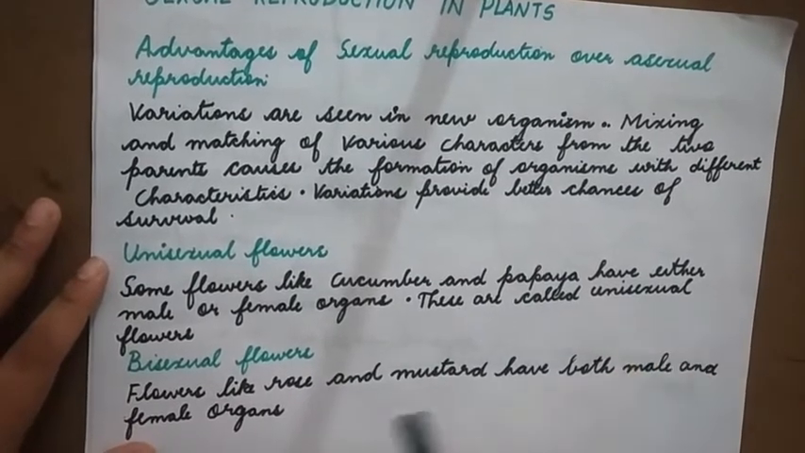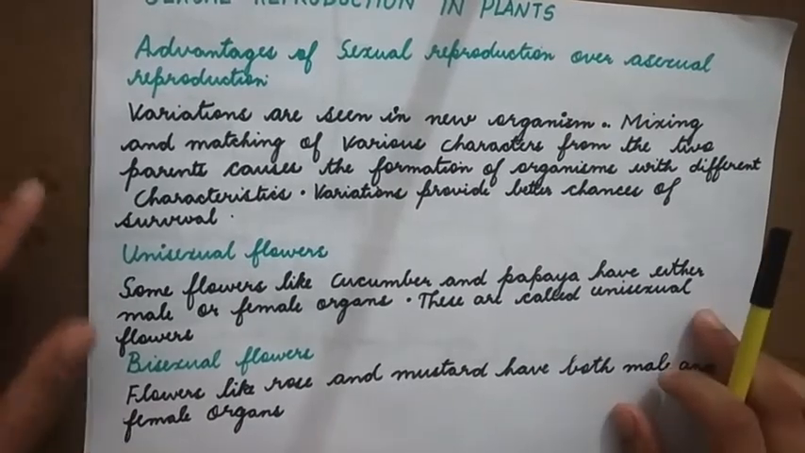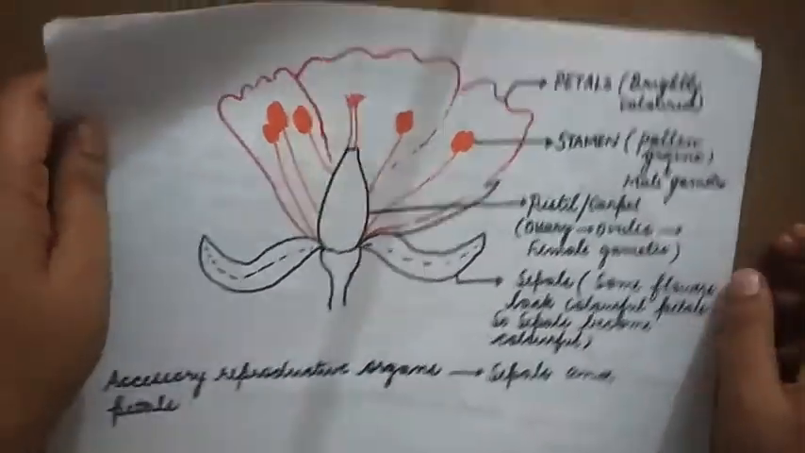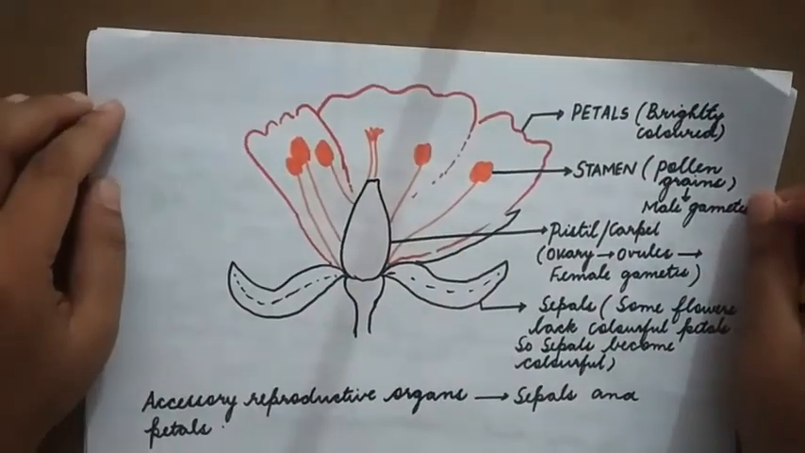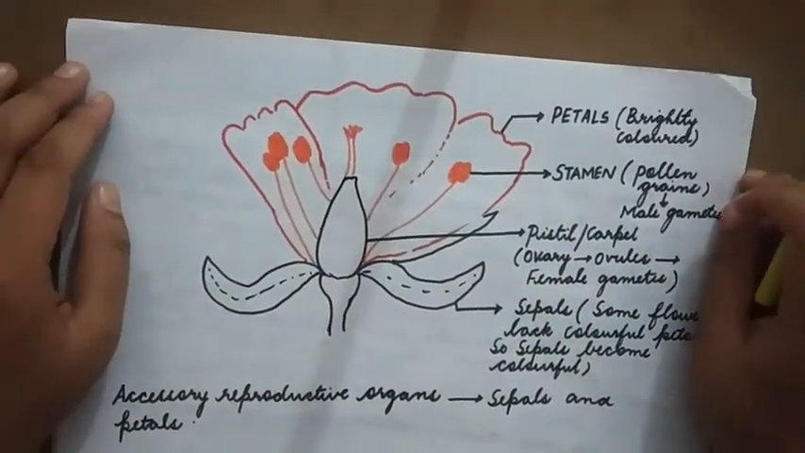Bisexual flowers. Flowers like rose and mustard have both male and female organs. They have both male and female reproductive structures in the same flower. That's why they are known as bisexual flowers.